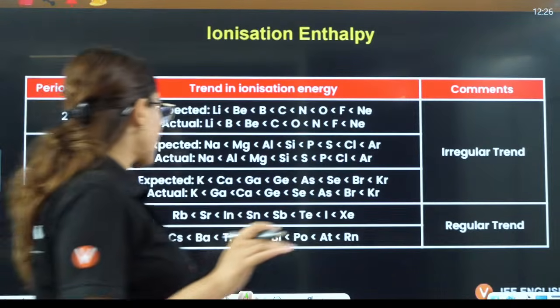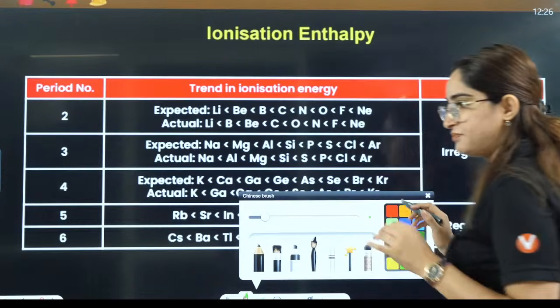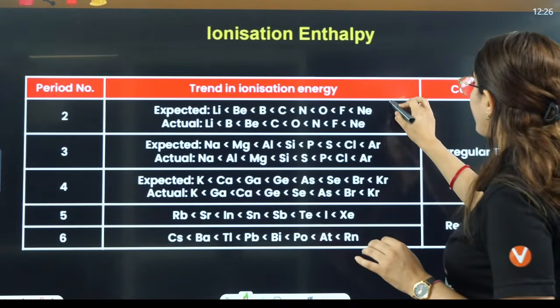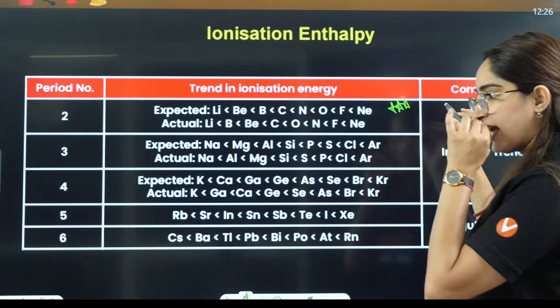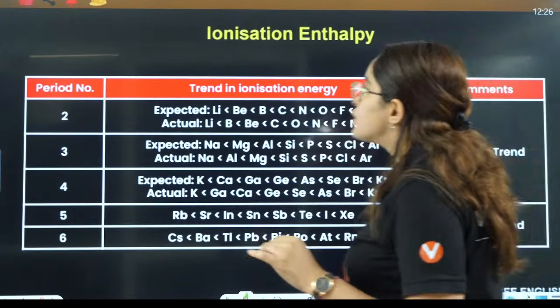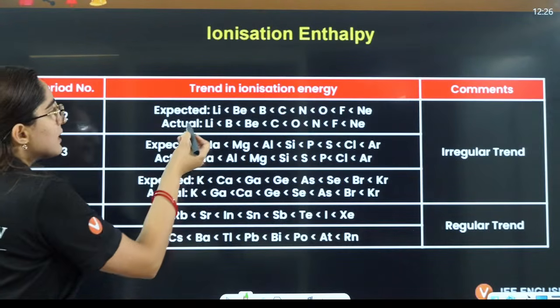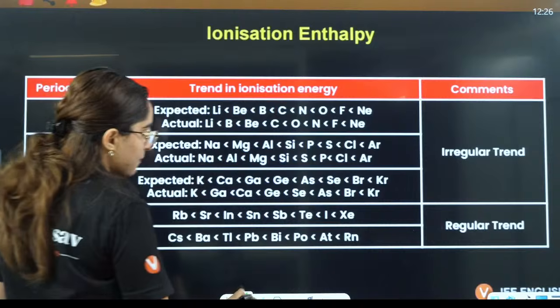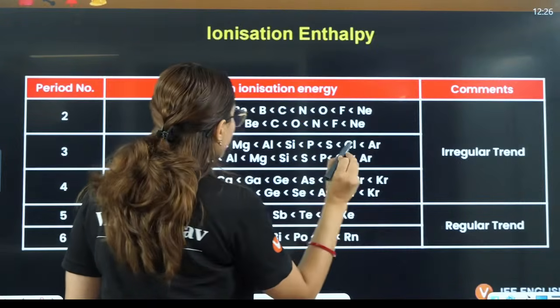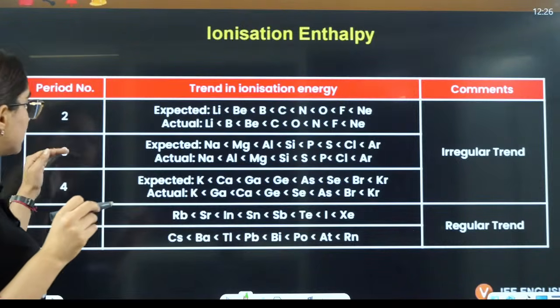Then we talk about ionization enthalpy, and the very important trends here. Let's talk about that. So ionization enthalpy, along the period, what exactly happens here? The irregular trends are found in the second, third and fourth period.